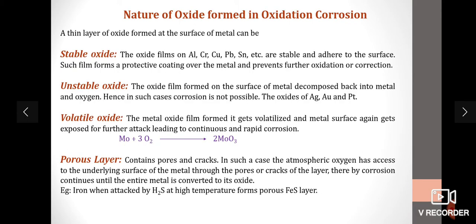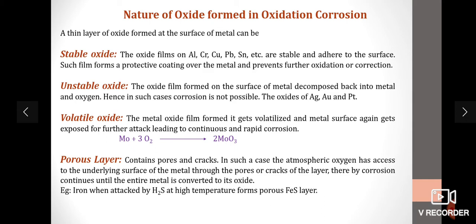And the nature of oxide layer formed on the metal plays a major role in oxidation corrosion. So there are 4 types of oxide layer formed. Stable oxide layers. The oxide films on aluminium, chromium, copper are stable and they adhere to the surface. So this film acts as a barrier. This film forms a protective coating over the metal and prevents further corrosion to occur.